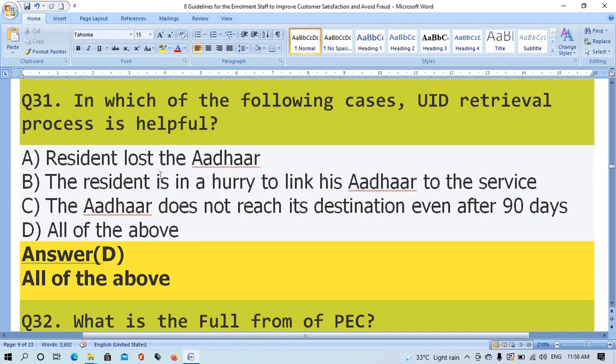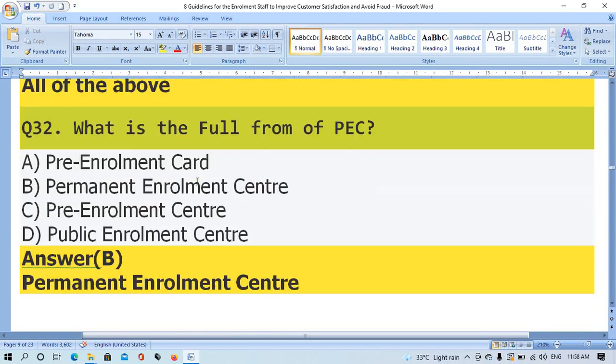Question number 31. In which of the following cases is the EID retrieval process helpful? The right answer is option D, all of the above. Question number 32. What is the full form of PEC? The right answer is Permanent Enrollment Center.